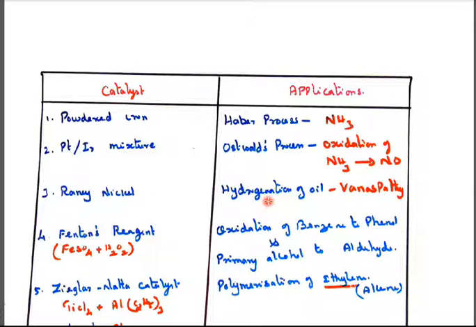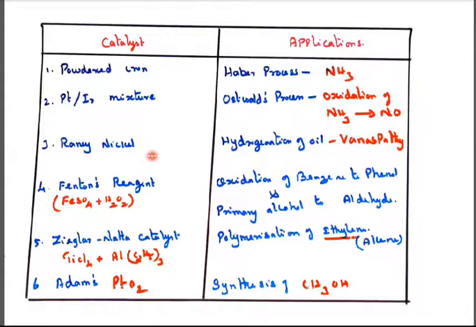So vegetable oil or animal oil, from this we get vanaspati. In the oil or fat, that is vegetable fat or vegetable oil, when you add this Raney nickel, immediately they will be hydrogenated and give the vanaspati. Vanaspati is nothing but ghee or dalda. So these are the preparations, the main concept, using this type of catalyst. In the exam, they will give only the process and ask you to say the definite catalyst.